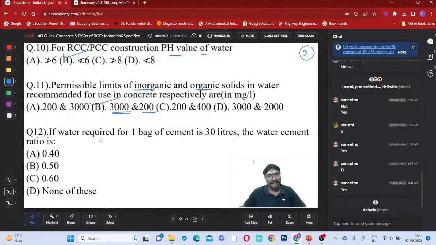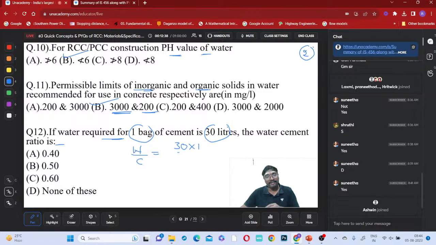Ashwin, good morning. If water required for 1 bag of cement is 30 liters, then the water cement ratio is, right? What is that water cement ratio? Water weight by cement weight. Water weight is 30 liters, which is almost 30 kg, because the density of water is 1. So 30 liters is nothing but 30 kg only, almost.